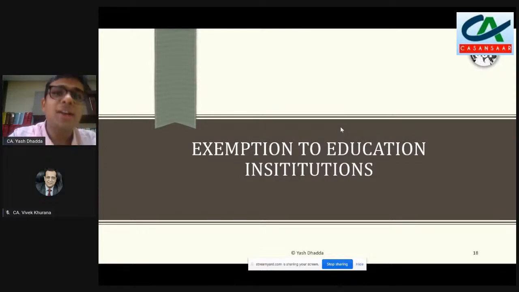So I would like to take a registration, but still I would like to explore whether there are exemptions available. So for that, we will go to the exemption. Somebody might take a view by saying that if whatever I was saying up till now was true, then what was the purpose of giving an exemption in the exemption notification?